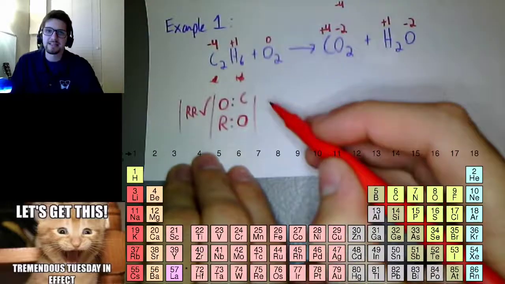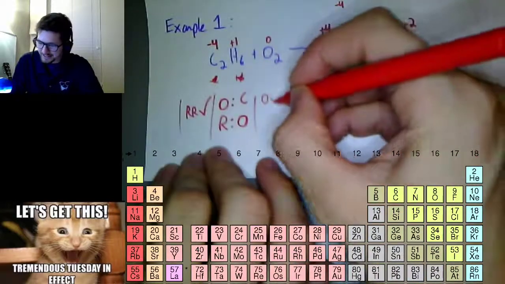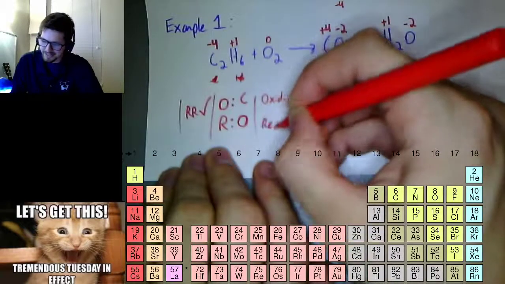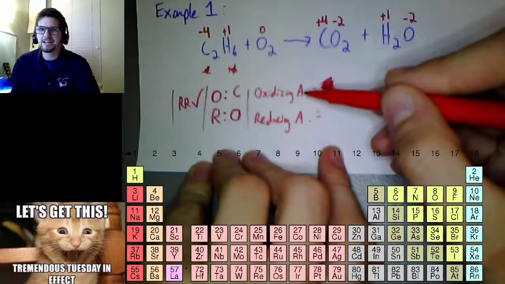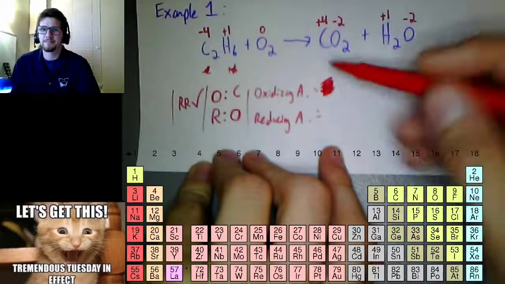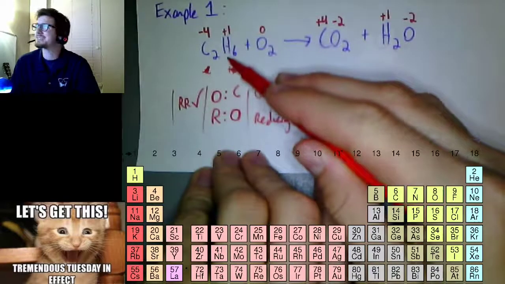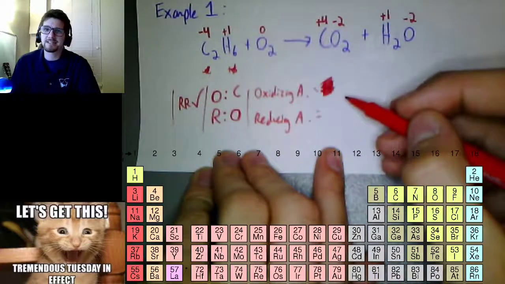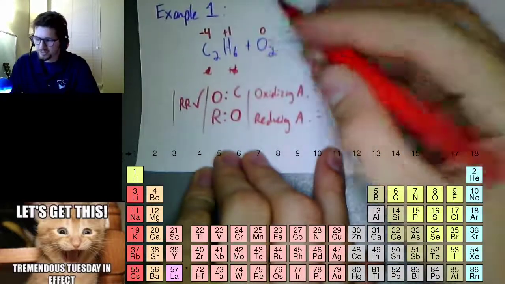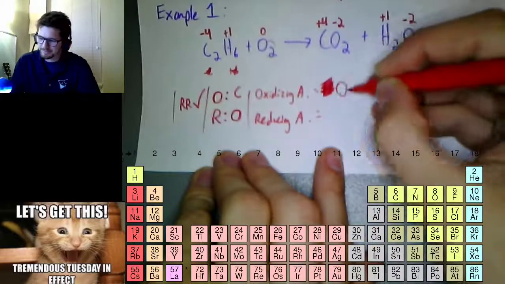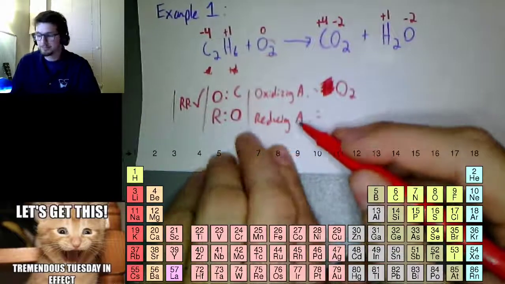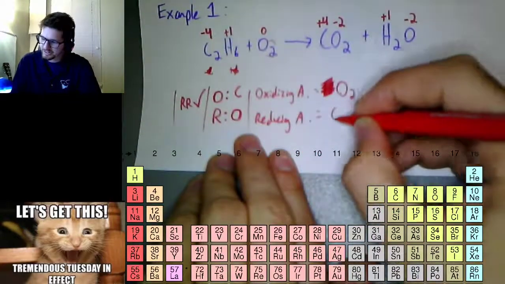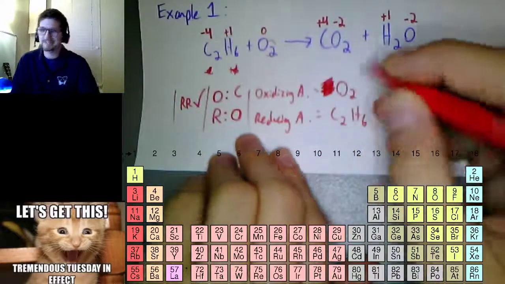All right, so step 1, step 2. Step 3 is what's my oxidizing agent, and what's my reducing agent? So who is getting more positive? This piece is getting more positive, right? So if this piece is getting more positive, that means that our oxidizing agent would be the O2. The O2 is helping this piece get more positive. Who's getting more negative? The oxygen. So who's helping oxygen get more negative? The C2H6. It's as simple as that.